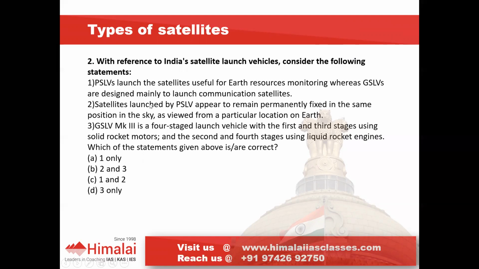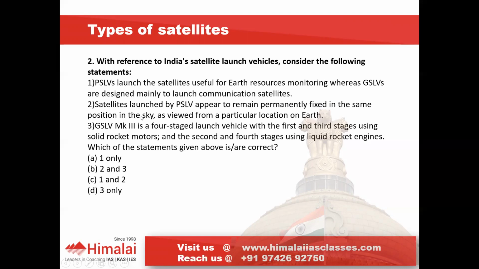Satellites launched by PSLV appear to remain permanently fixed in the same position in the sky as viewed from a particular location on Earth. Remains permanently fixed, this is the character of what? Of a geostationary orbit. If the satellite is placed in geostationary orbit, it remains fixed in the particular position.